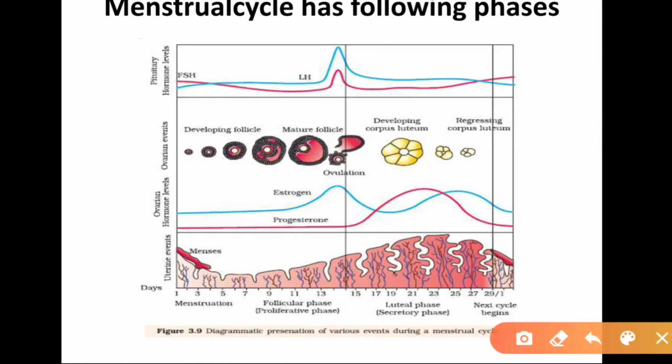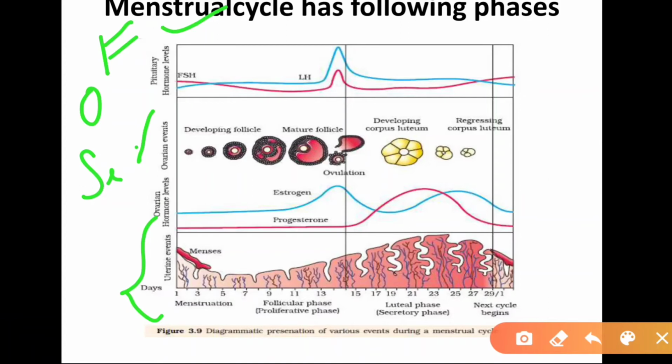Now we come to the menstrual cycle. The menstrual cycle is divided into three phases: the follicular phase, the ovulatory phase, and the secretory phase, right? This portion is associated with the pituitary gland, this portion is associated with the ovary, and this portion is associated with the uterus.